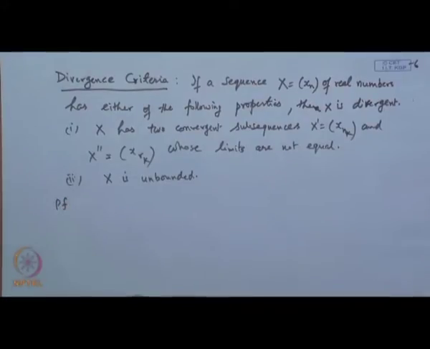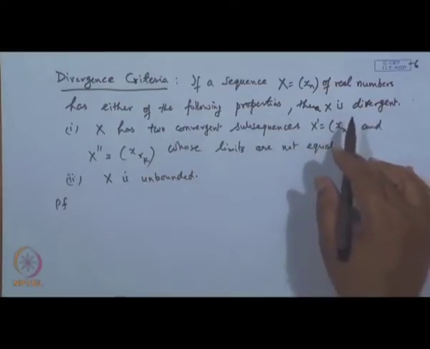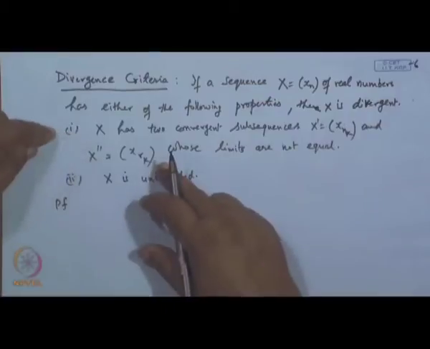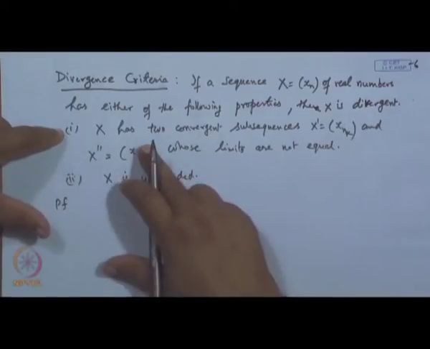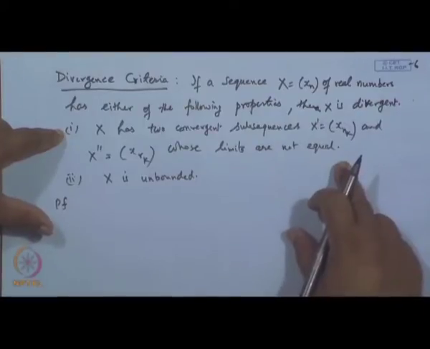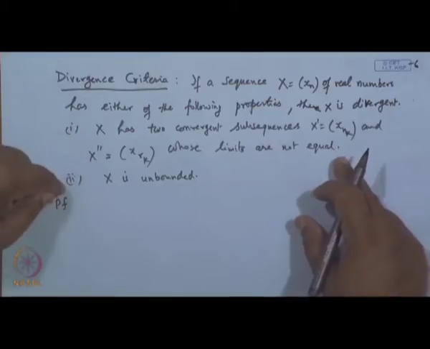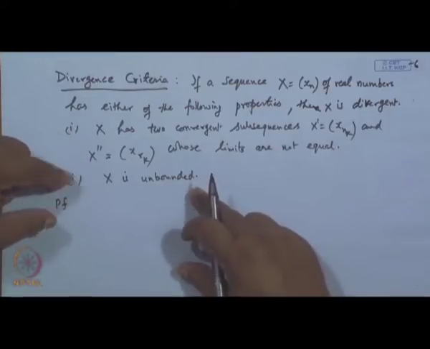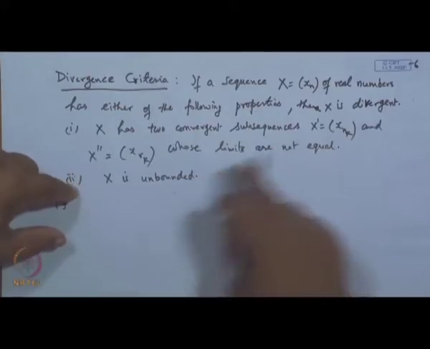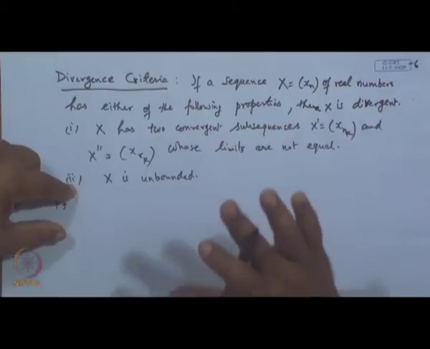The proof is very simple. First property says, if the sequence x has two convergent subsequences whose limits are not equal, then the sequence will be considered a diverging sequence. The second one is, if x is unbounded, that is, the limit of x n goes to either plus infinity or minus infinity, then also the sequence is considered diverging.